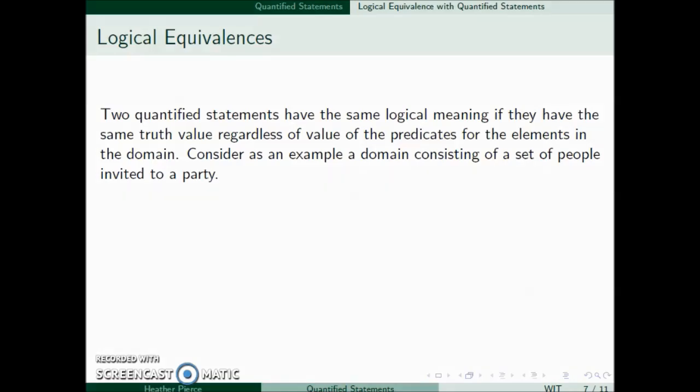Two quantified statements have the same logical meaning if they have the same truth value regardless of the value of the predicates for the elements in the domain. So for example, we'll consider a domain consisting of the set of people invited to a party. We'll let P of x represent that x came to the party, and S of x represent that x was sick.